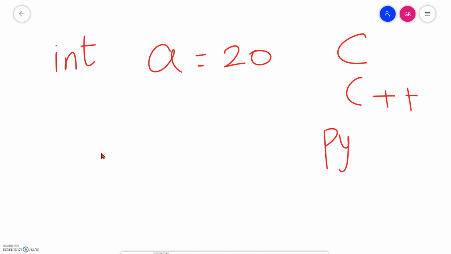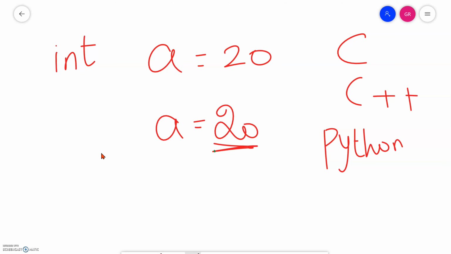But for Python, once you assign the value, this value is indicated as an integer. So Python can understand itself that this value will be an integer.